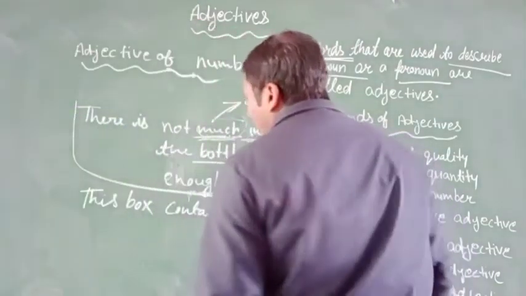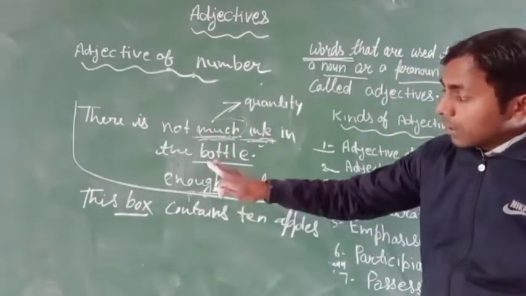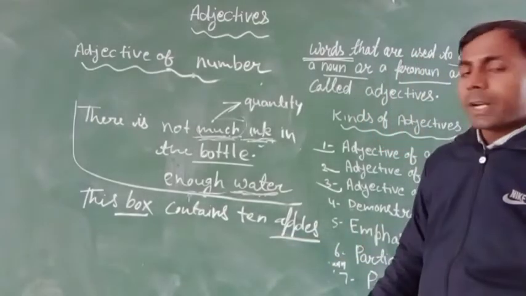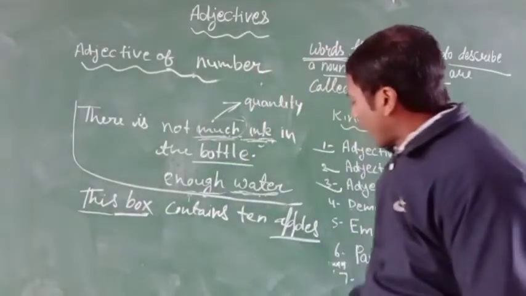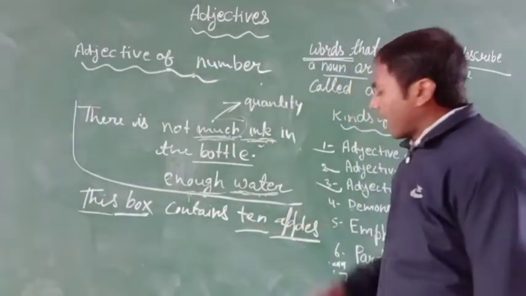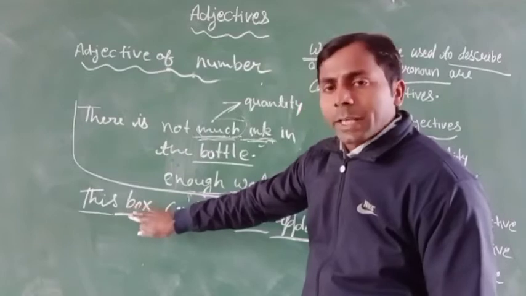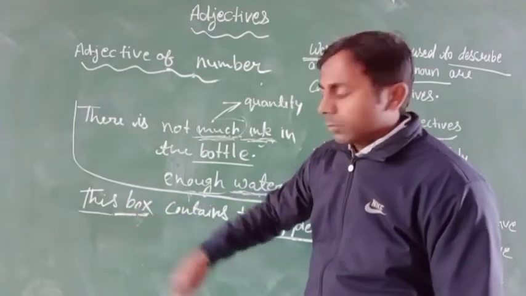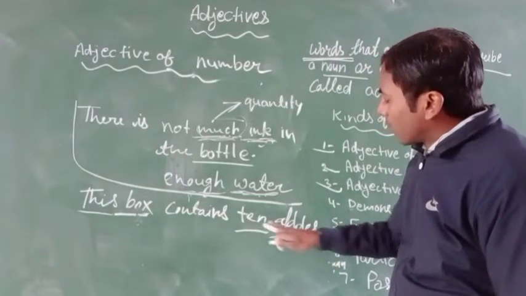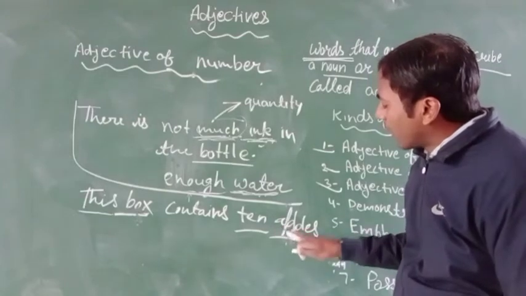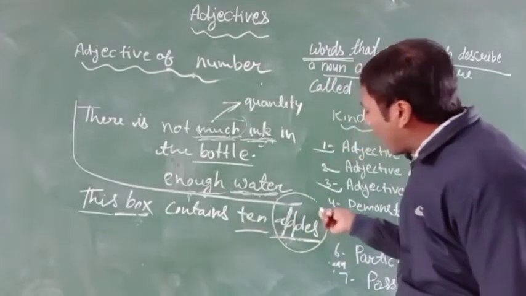First you see here is the box. Box is a noun, and here is the apple. Apple is a noun. Before the box you can see "this," and before the apple you can see 10. "This" is not telling us about the number of the noun. But in 10 apples, the 10 refers to the number of apples, and we can count the apples.